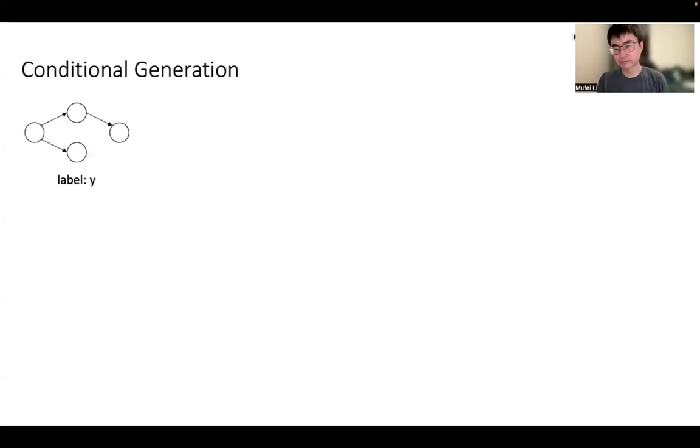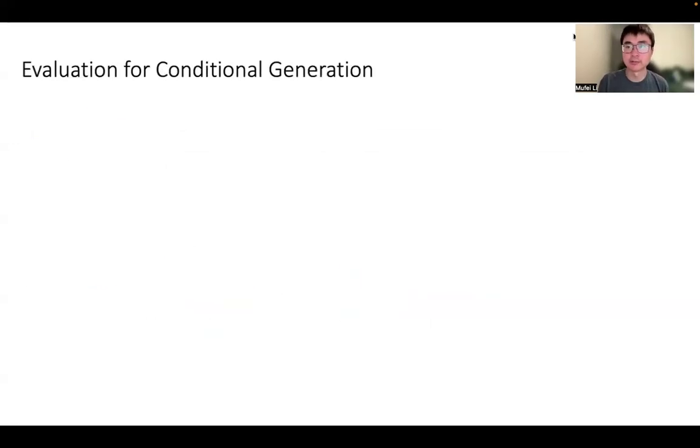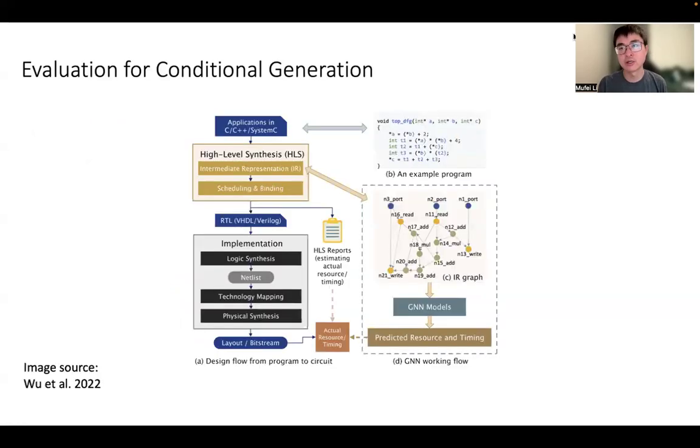For conditional generation, given a collection of labeled DAGs like this DAG with label Y, we train a LayerDAG model to generate a DAG conditioned on its label. Performing ground truth evaluations for conditional generation in system and hardware design requires direct measurements on specific computation platforms, which can be costly or infeasible due to limited access. For example, the HLS dataset requires program implementation and measurement on FPGAs. Therefore, we turn to surrogate cost models instead, which have been widely used in applications like auto-tuning of compiler.